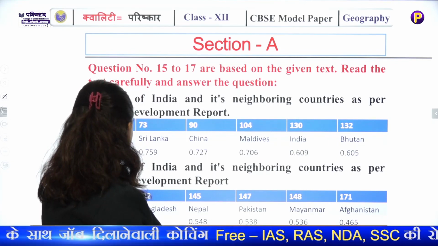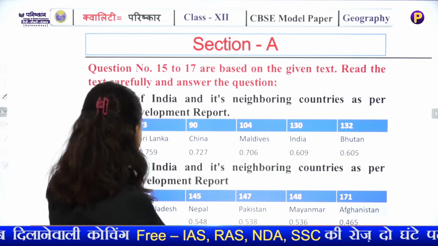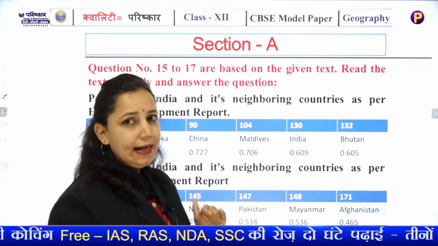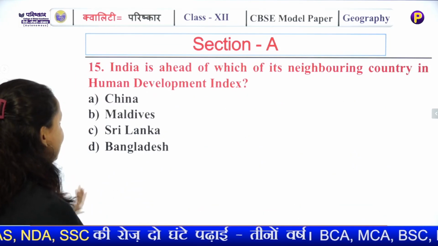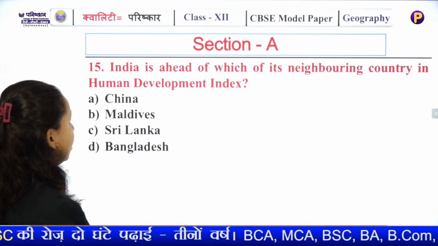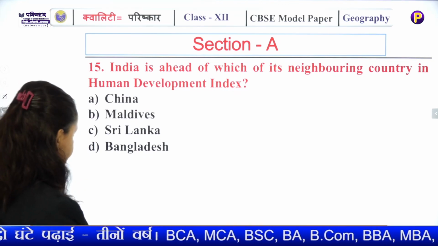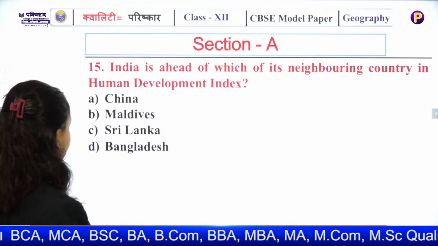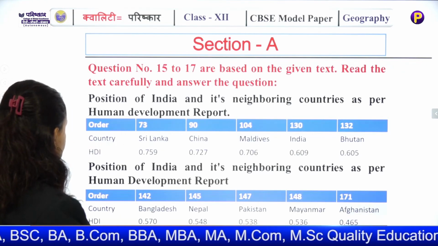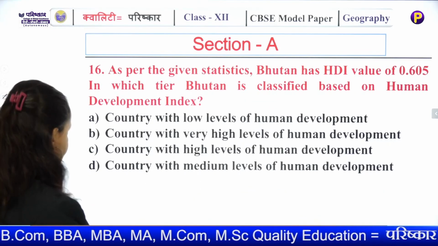So you can see the name of the countries and their Human Development Index. Now based on this, there we have questions. India is ahead of which country in Human Development Index? By looking at the chart, you can see India is ahead of which country? The right answer is Bangladesh.